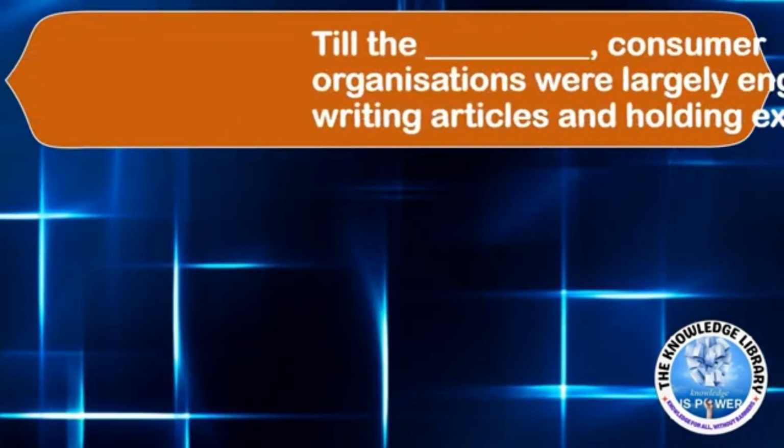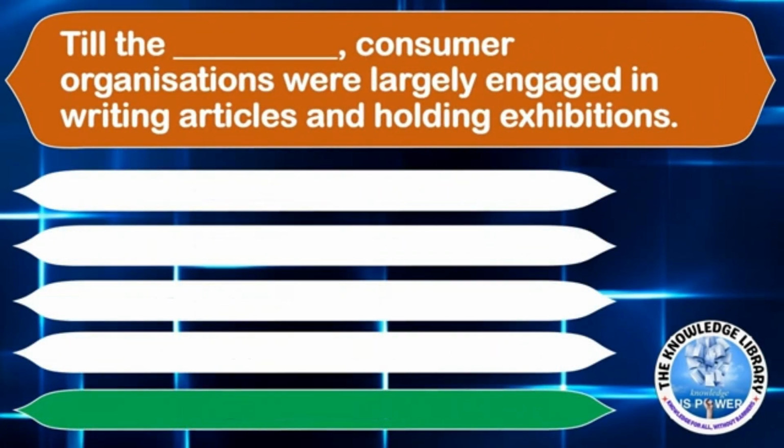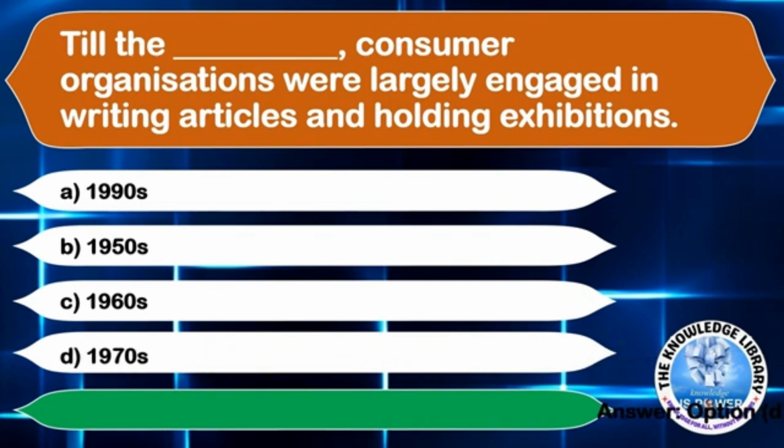The next question is, till the dash, consumer organizations were largely engaged in writing articles and holding exhibitions. Option A, 1990s. Option B, 1950s. Option C, 1960s. Or option D, 1970s. The correct answer is option D, 1970s.